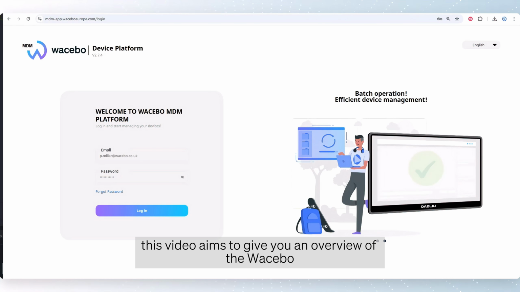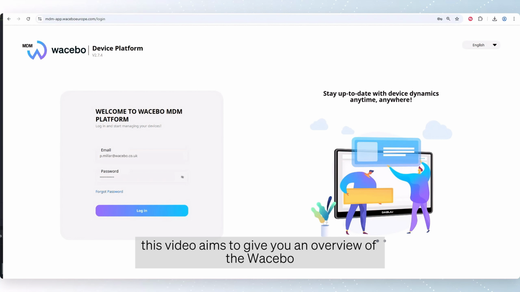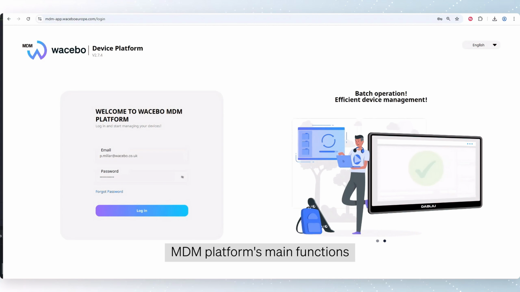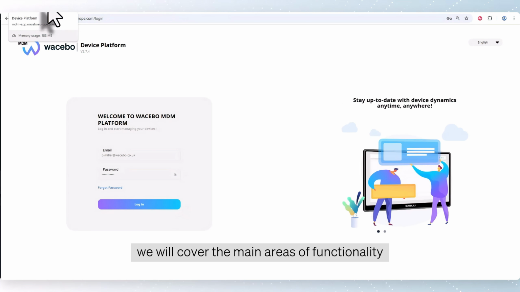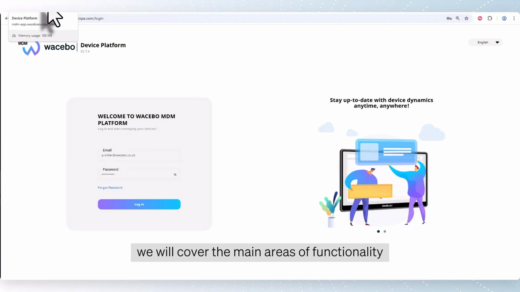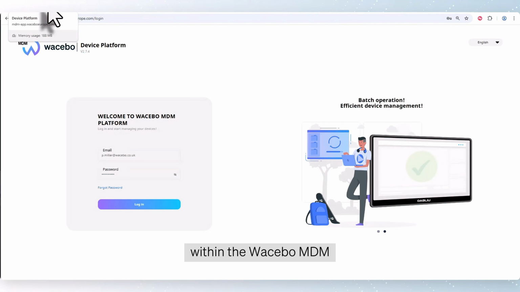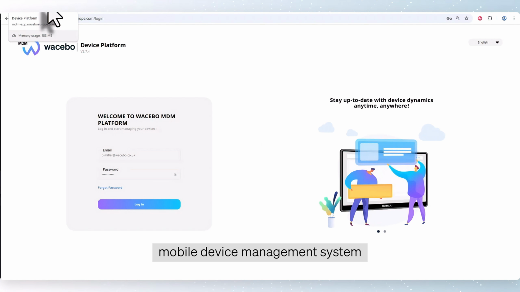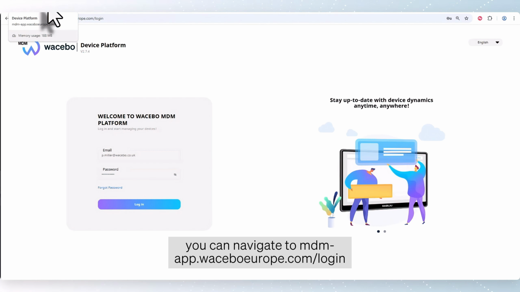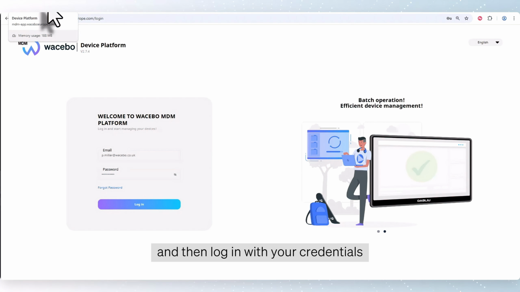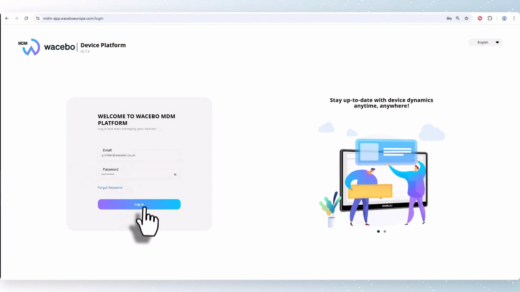This video aims to give you an overview of the Wacebo MDM platform's main functions for managing your Wacebo panels. In this short video we will cover the main areas of functionality within the Wacebo MDM mobile device management system. To access the MDM system you can navigate to mdm-app.waceboeurope.com/login and then log in with your credentials.